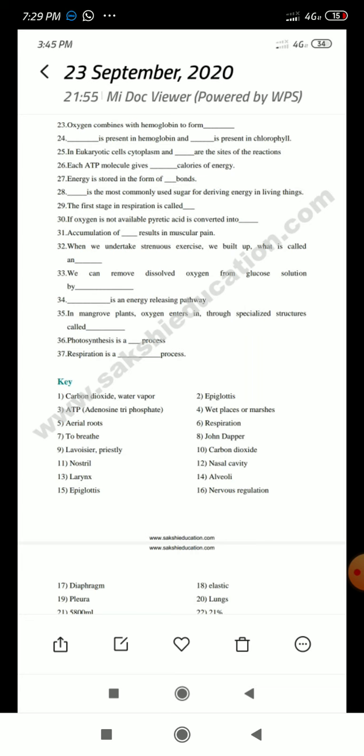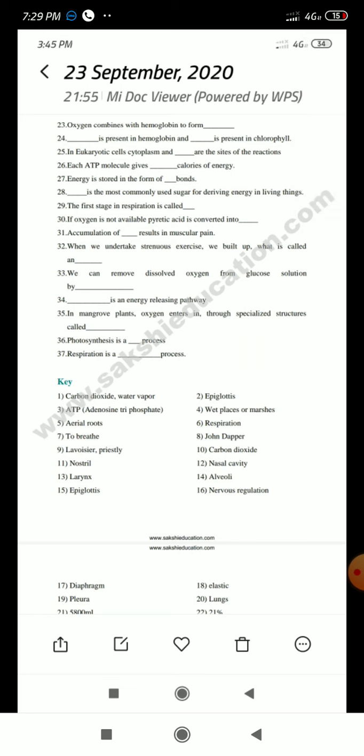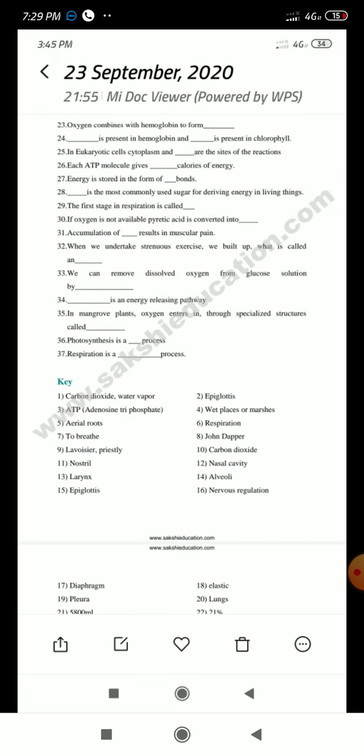Very good, phosphate bonds. Energy is stored in the phosphate bonds. Dash is the most commonly used sugar for deriving energy in living things. Which one? Glucose. Very good. Glucose is the most commonly used sugar for deriving energy in living things.